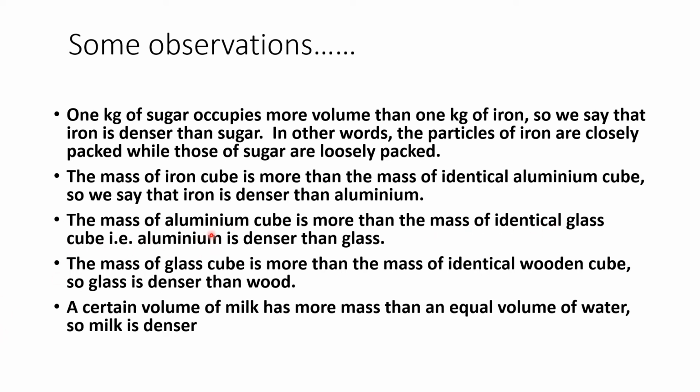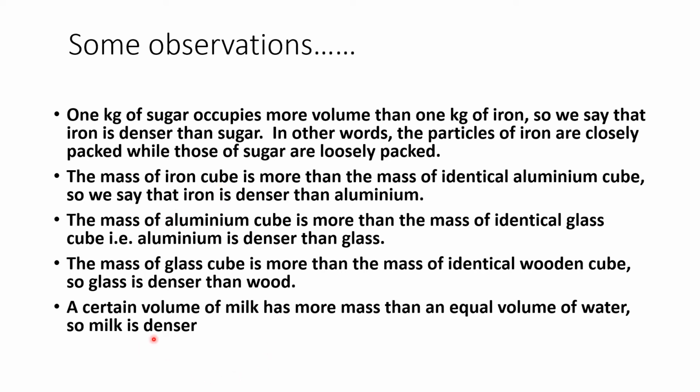So you see aluminium is denser than glass, while iron is denser than aluminium. So if you want to arrange in increasing order, the least dense is glass, next will be aluminium, and the highest density will be iron. The mass of the glass cube is more than the mass of a wooden cube. So something less than the glass cube is wood. Wood has less density. So if you want to arrange now, we will say wood, more than that is glass, more than that is aluminium, more than that is iron.